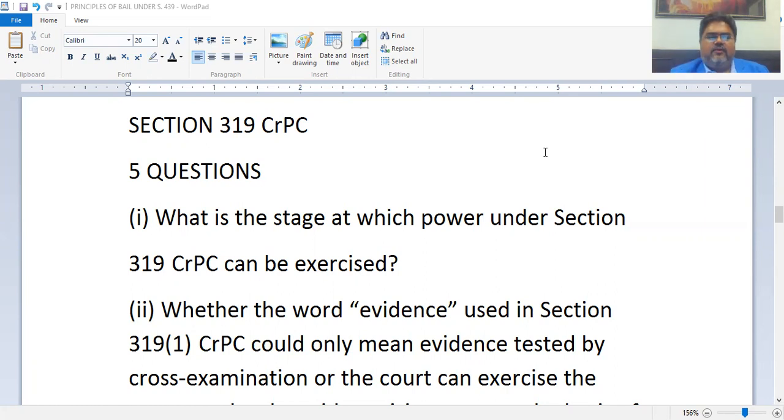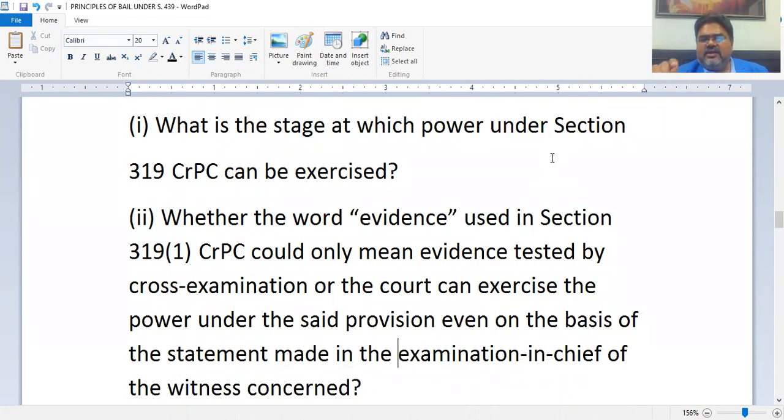The second question, whether the word evidence used in Section 319, subsection 1, could only mean evidence tested by cross-examination, or the court can exercise the power even on the basis of the statement made in examination in chief of the witness concerned. Now we all know that when a party calls his or her own witnesses and examines them, then this is called examination in chief. After that, the other party, the opposite party, is given an opportunity to cross-examine those witnesses.